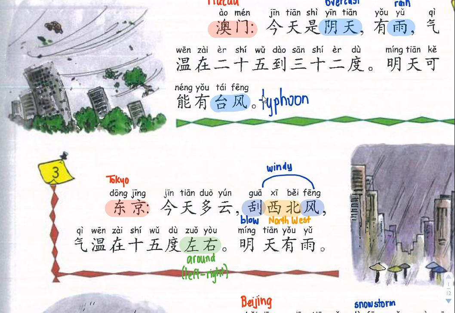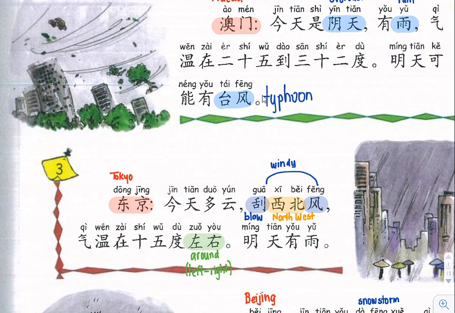Now, if you want to say the wind is in a particular direction, which we often get in news presentations, you can put the direction in the middle. Now, when you watch my tutorial on directions, compass directions, you'll find out why we put west before north.